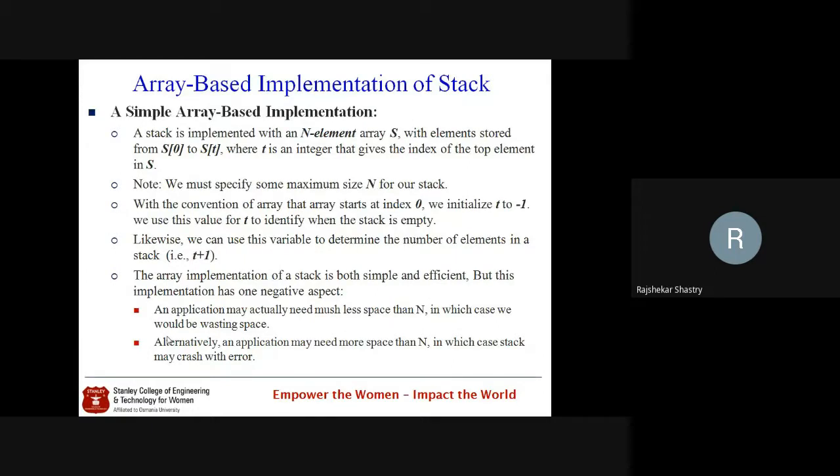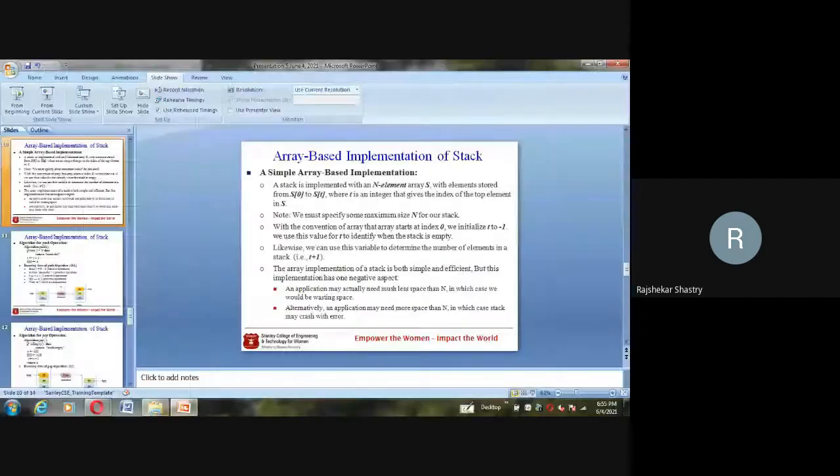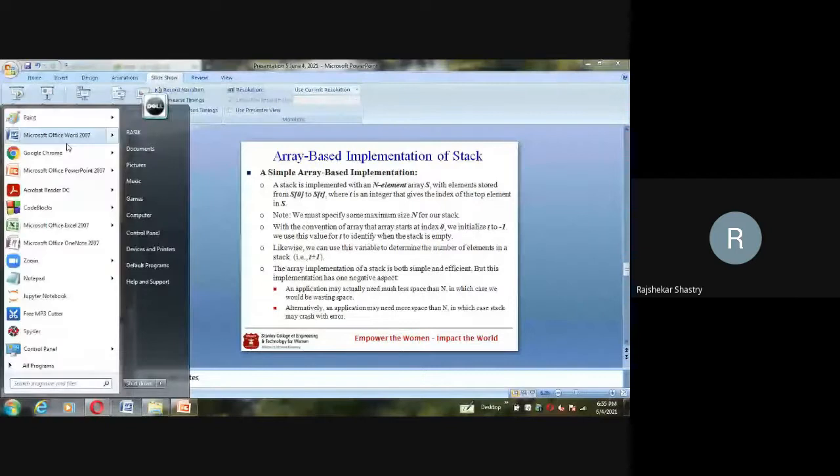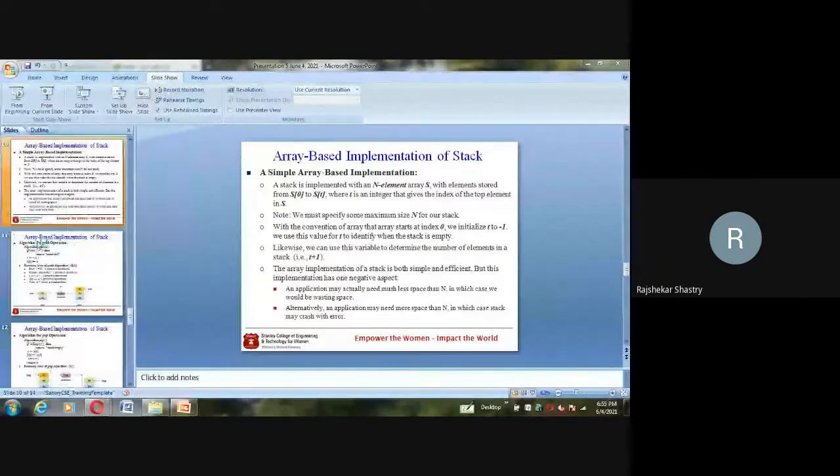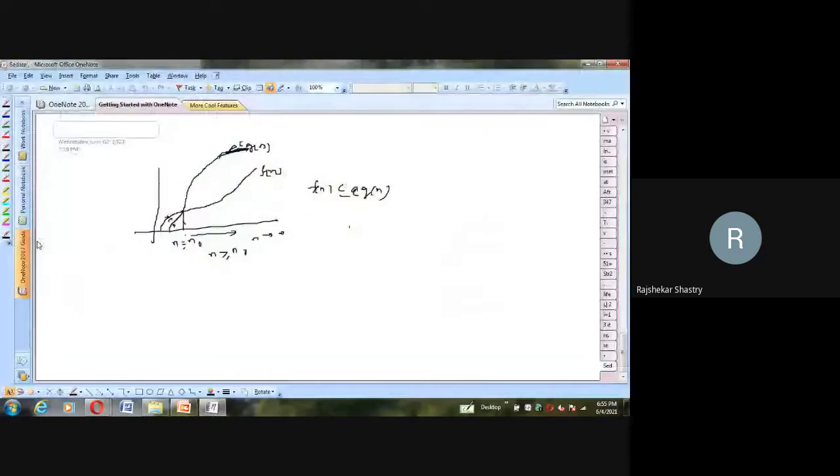In this case, the crash occurs. That means the error message will come out that the stack is full, and you cannot insert the remaining 10 which are there in hand. So these are the problems which we face generally when we talk about the simple array based implementation of stack. Those who are getting confused, I'll go for a diagrammatic explanation of the stack here.